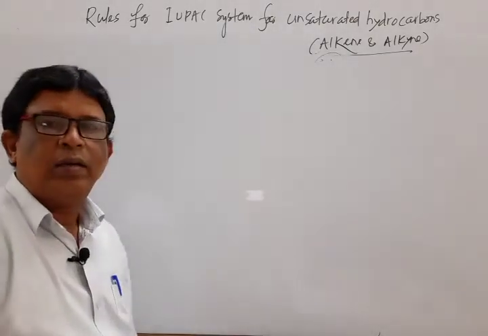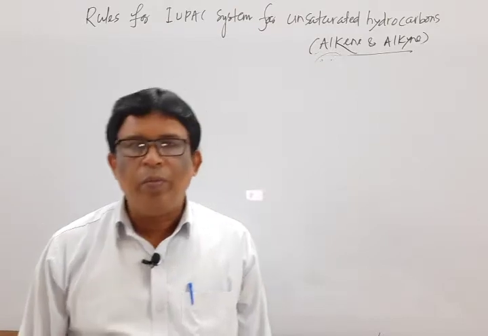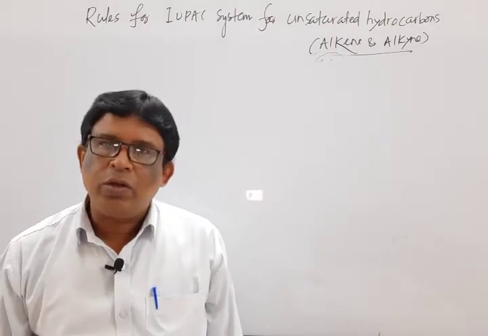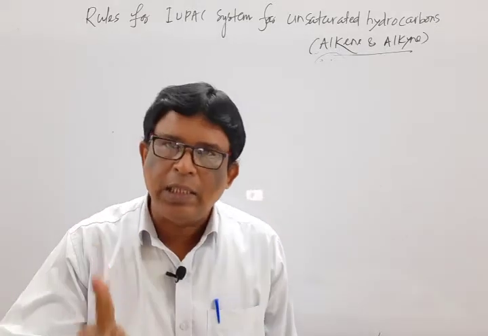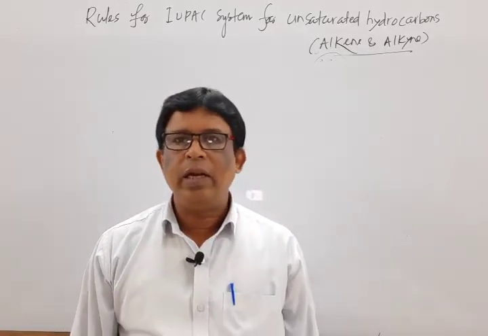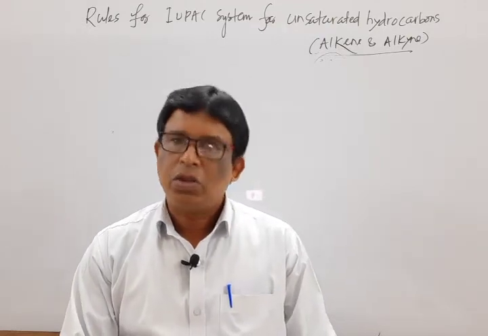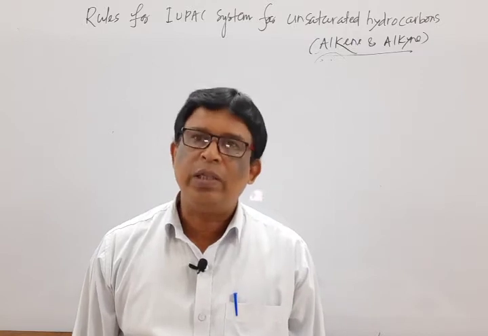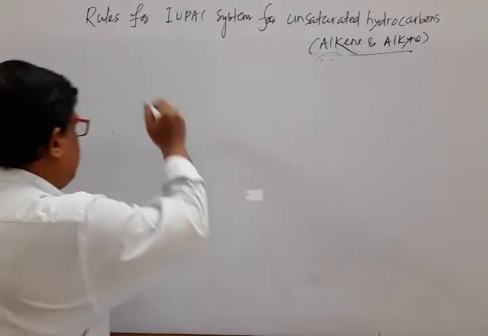I repeat again. If in a compound a double bond and a triple bond, in addition to the single bond and a branching, are there, then how do we give the IUPAC name to this one along with the numbering? Mark that.